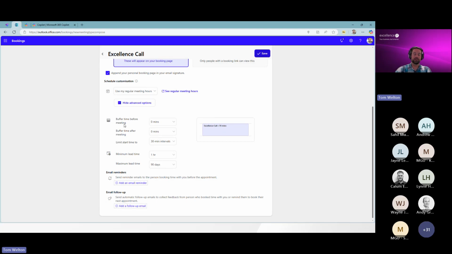Buffer time before meeting. Many of you out there probably today have had back-to-back meetings where you finish one thing and you either have to jump 5 minutes early or you're 5 minutes late to that back-to-back meeting. This can prevent that from happening by giving you a little bit of buffer time. So I'd say maybe 30 minutes. So the buffer plus 30 means that my excellent call will be 70 minutes, but I've got 30 minutes prepared so that nobody can go back to back, so that I can get my ducks in a row. I can get my materials together, my conversation, maybe use Copilot to help me prepare for the call with the individual, just to weave in a bit of AI and how I would use that.